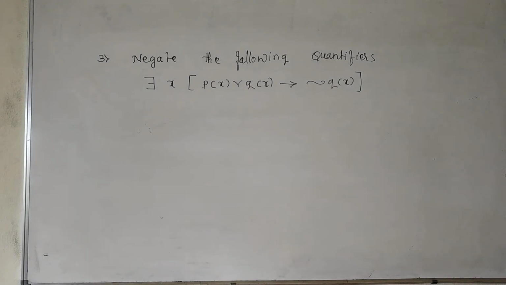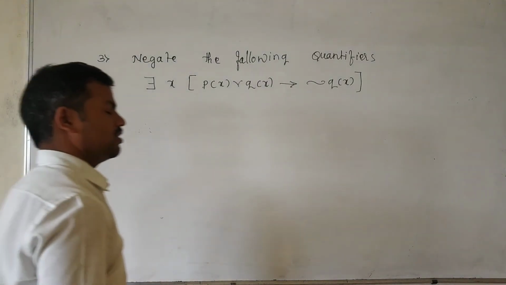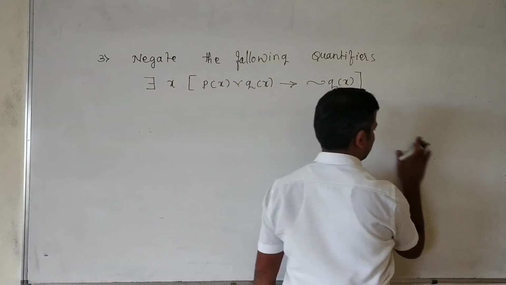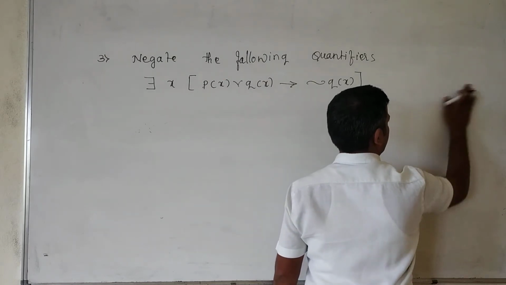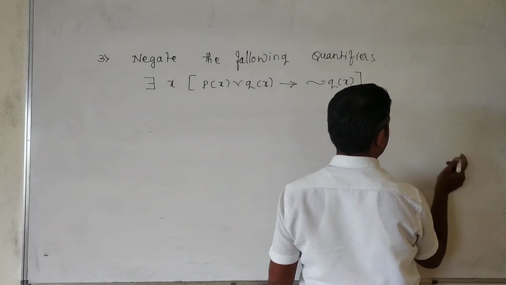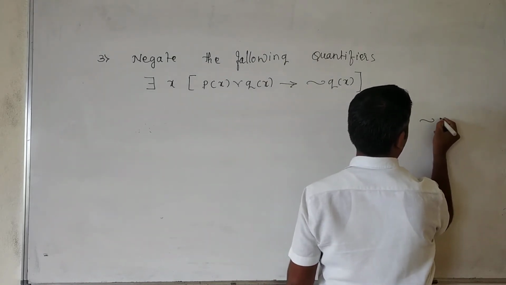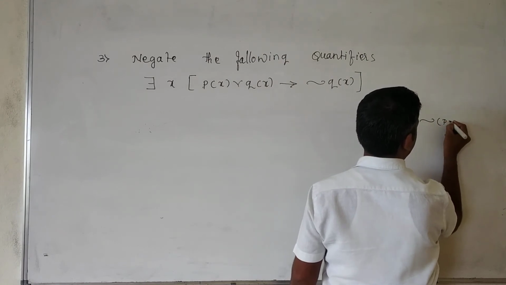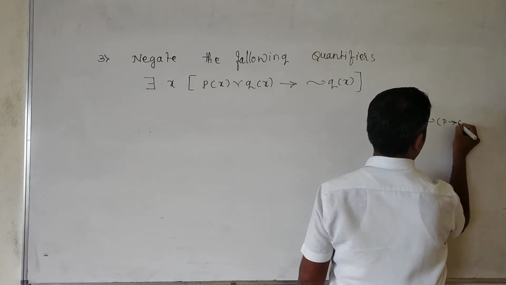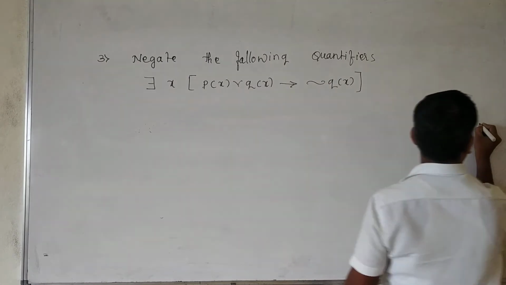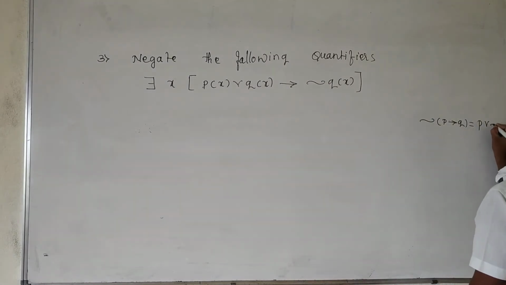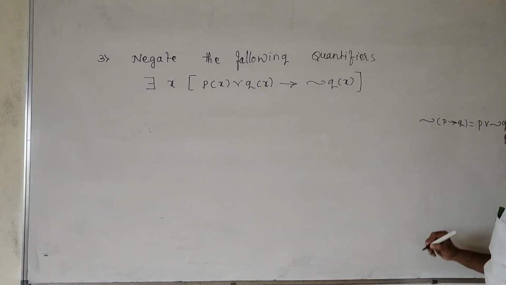Here we have to know the properties, the mathematical laws of logic.